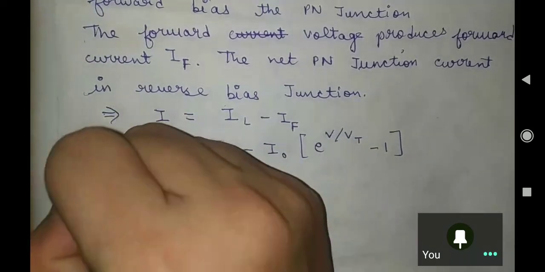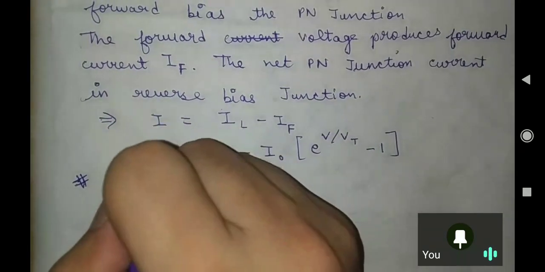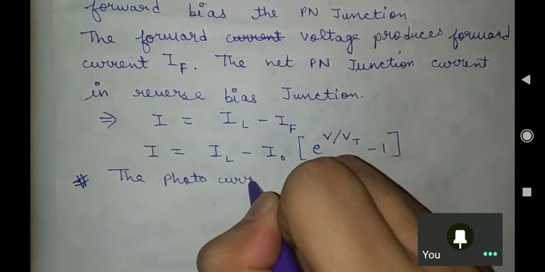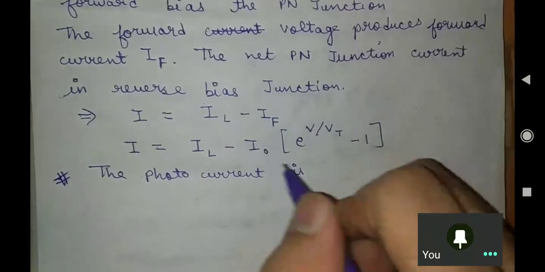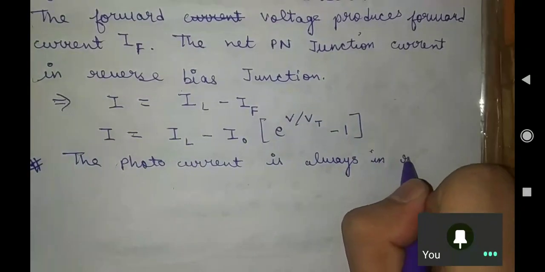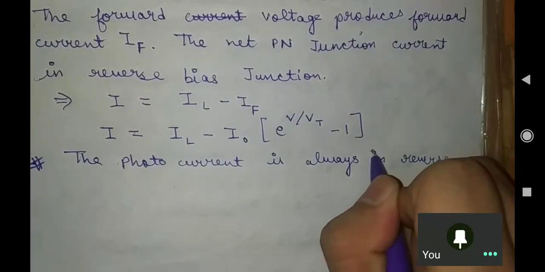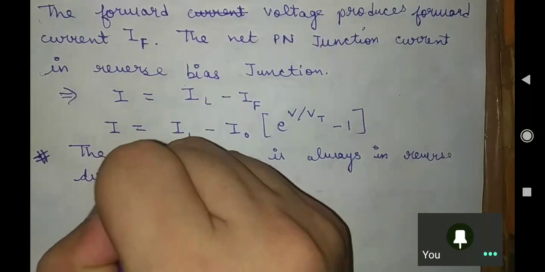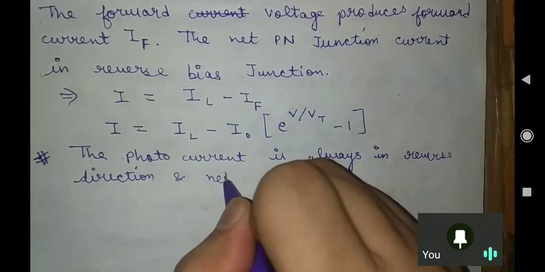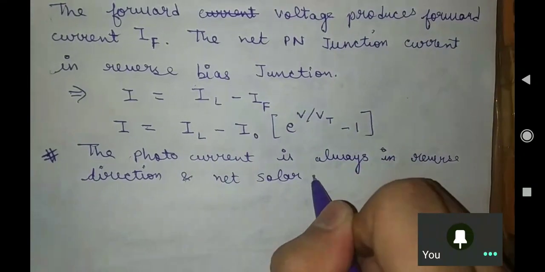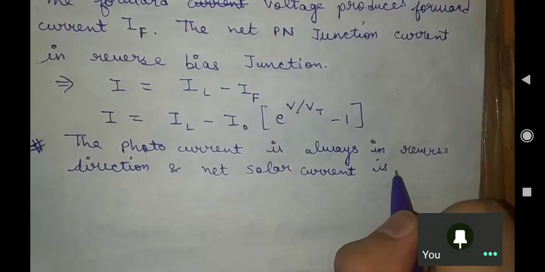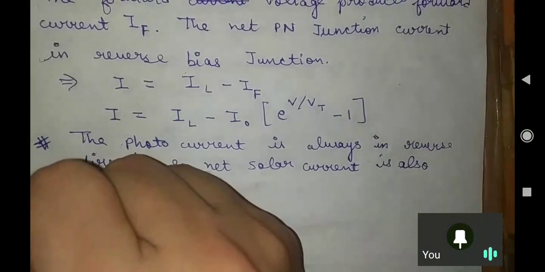And for learning purposes, you can write that the photocurrent is always in reverse direction, and the net solar current is also in reverse direction.